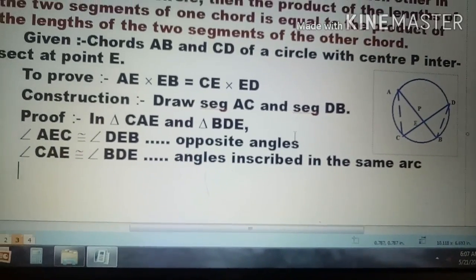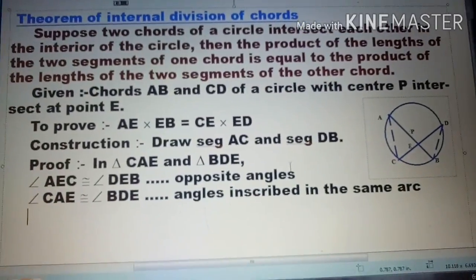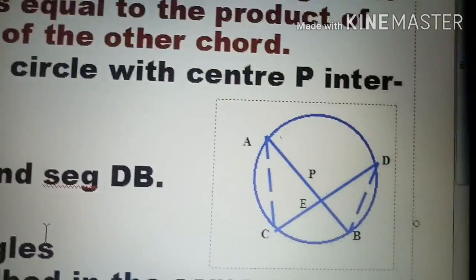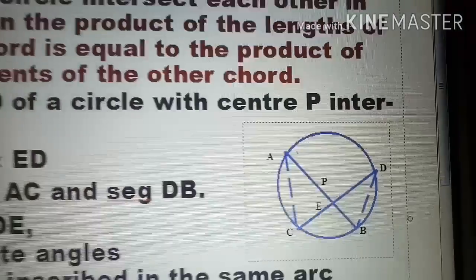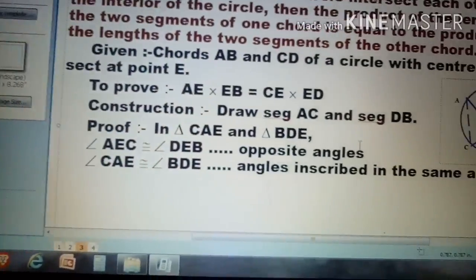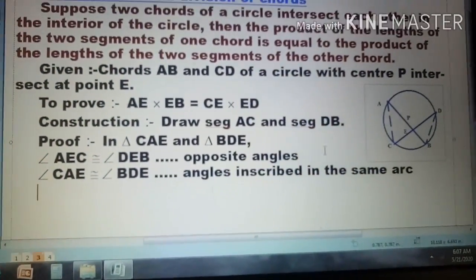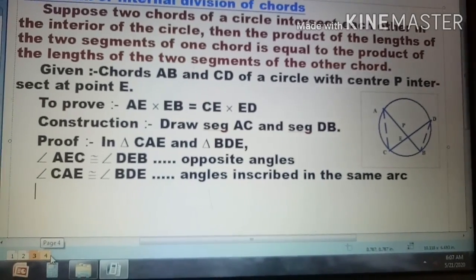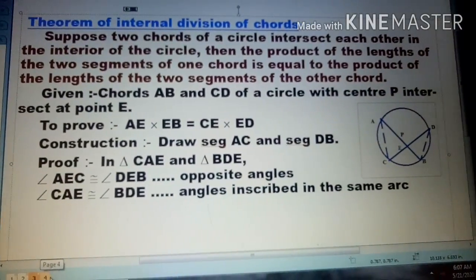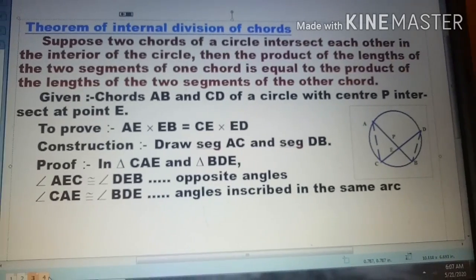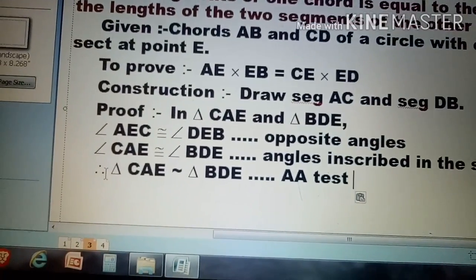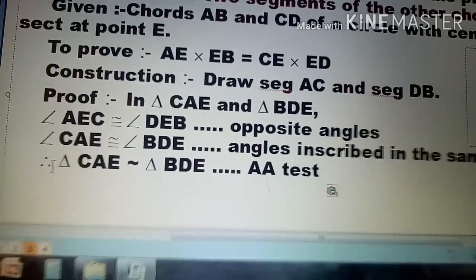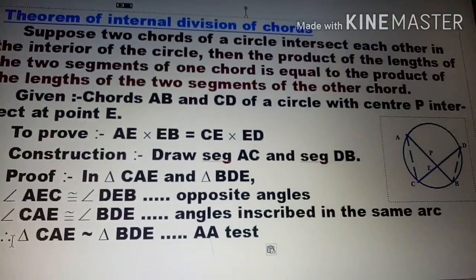And that's why these two triangles are similar to each other by the angle test. So now we can write here triangle CAE and triangle BDE are similar to each other by the angle test.